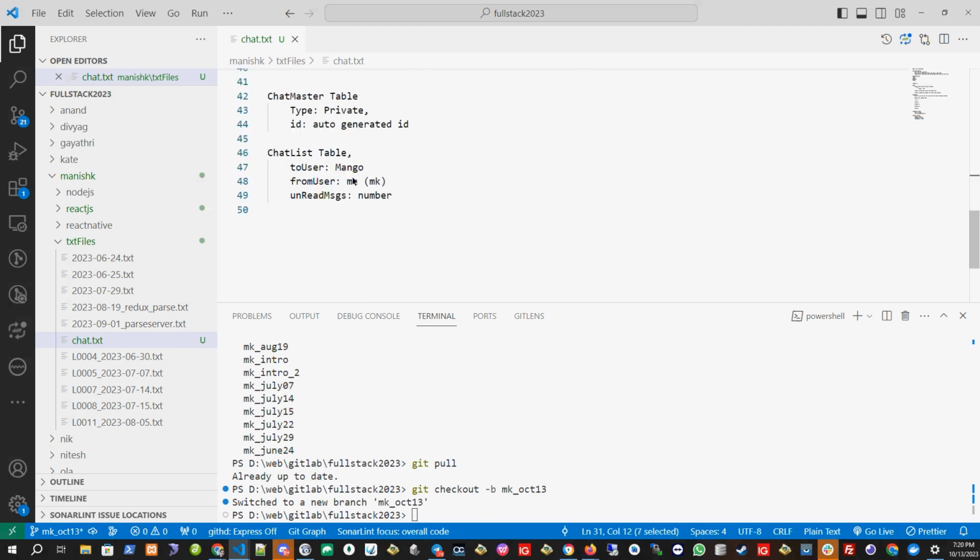So when I will list this, I will say from chat list. I'm just putting a dummy code kind of thing.